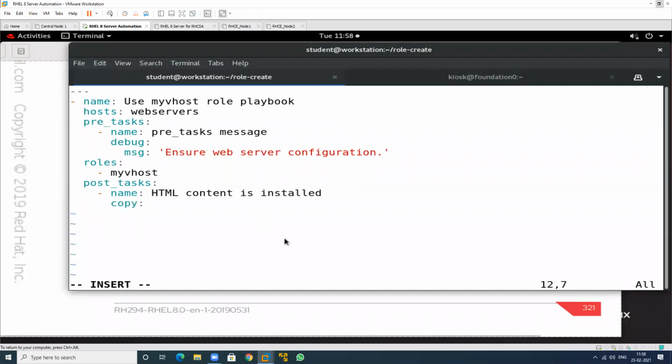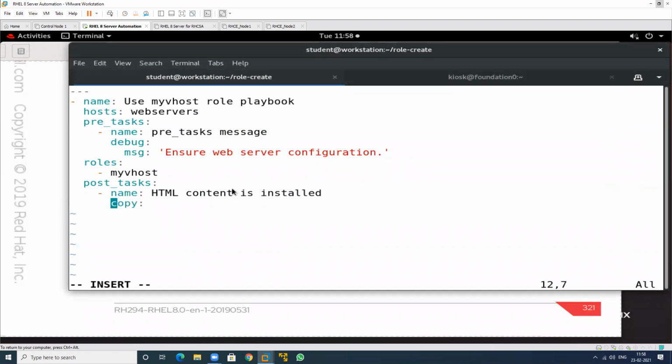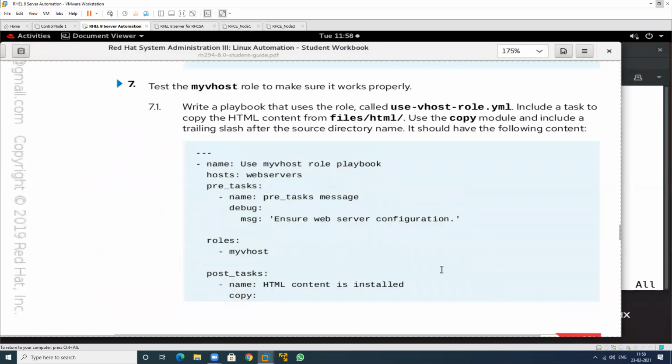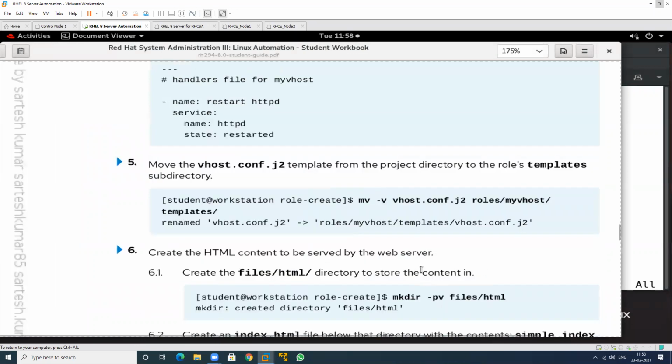Role name can be different also. This is the predefined role structure. My host, my vhost. This is the name that I have created already. That is created by using which particular name? This one. What is the name of this? This is my role vhost structure name that I have created.